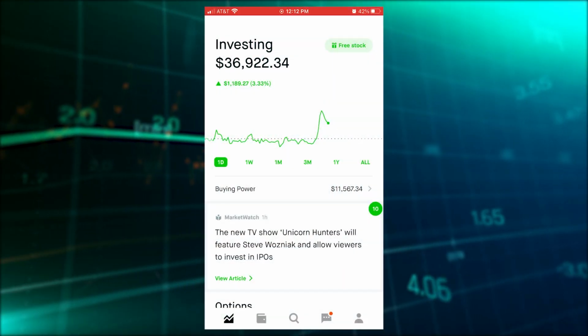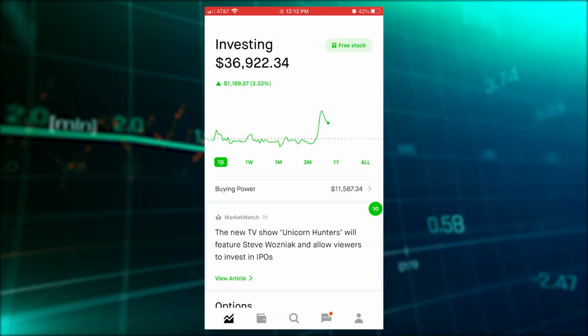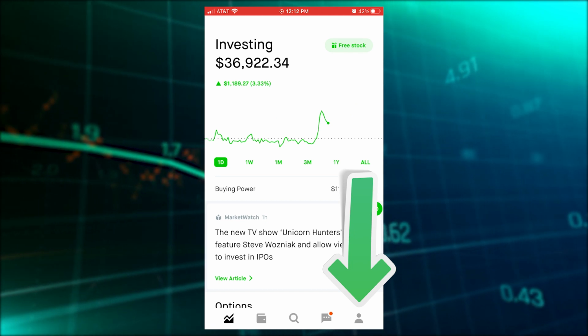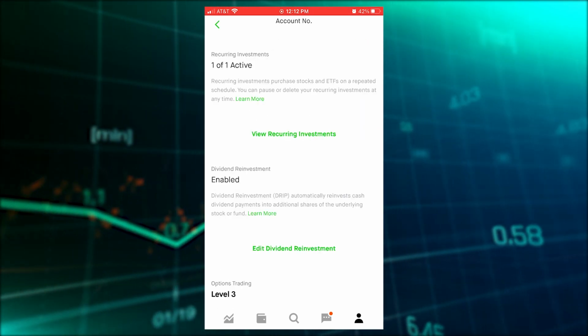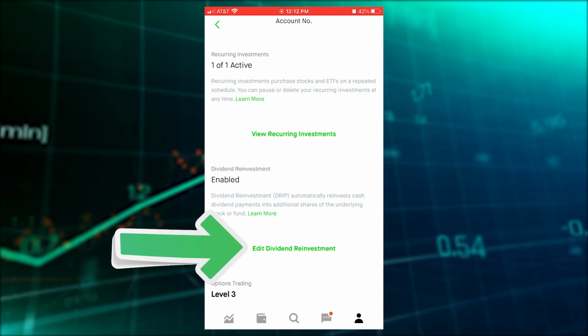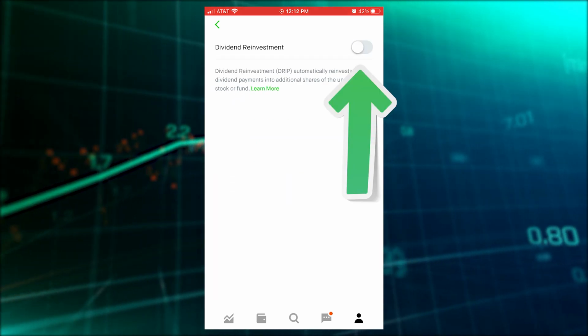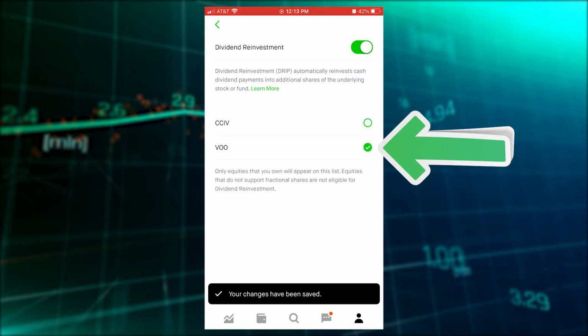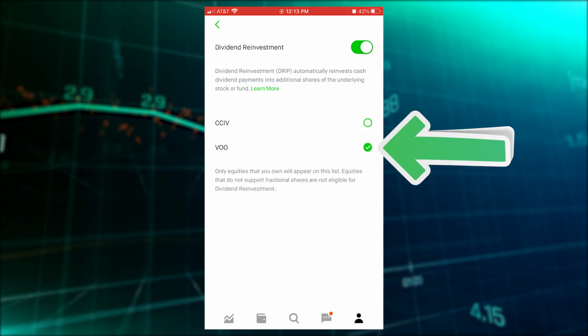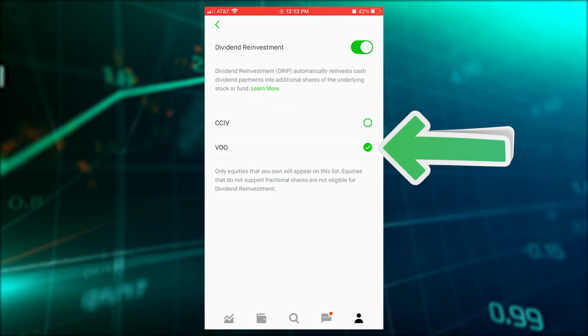Let's go to the home page. Click on the account icon in the bottom right corner of your screen. It looks like a person. We're going to click on investing. You want to scroll down and click on where it says edit dividend reinvestment. On the next page, slide the slider to the right so the button shows green. Then from the list below, click on VOO. Done and done. Now your dividends will be automatically invested back into VOO.